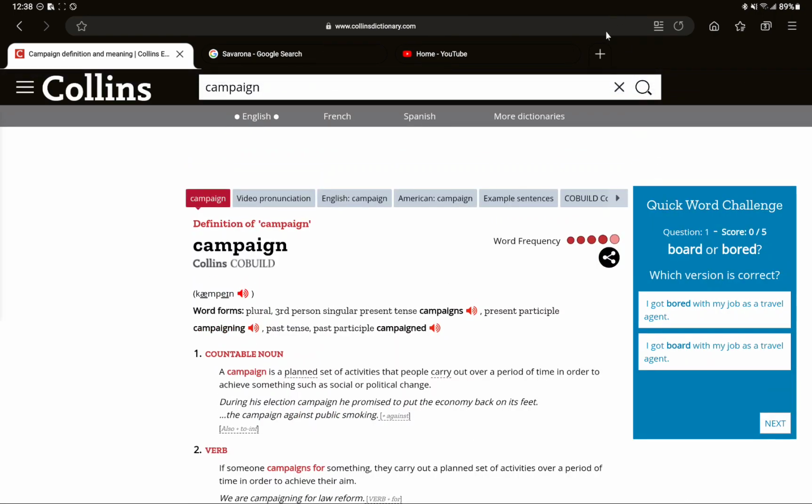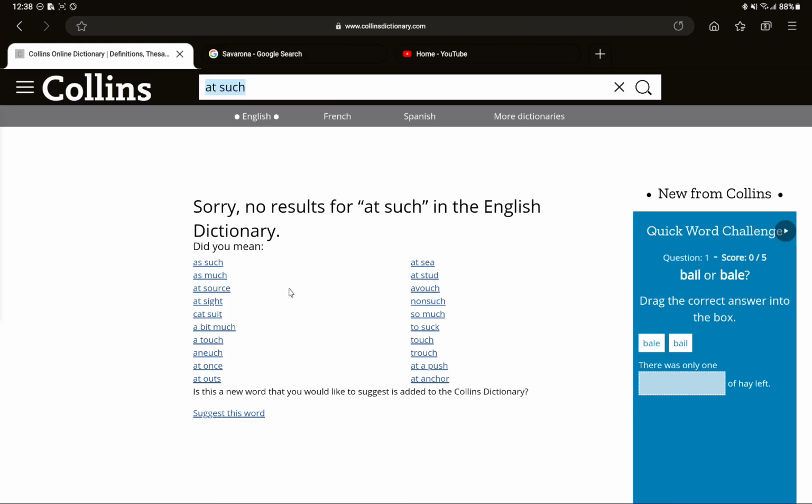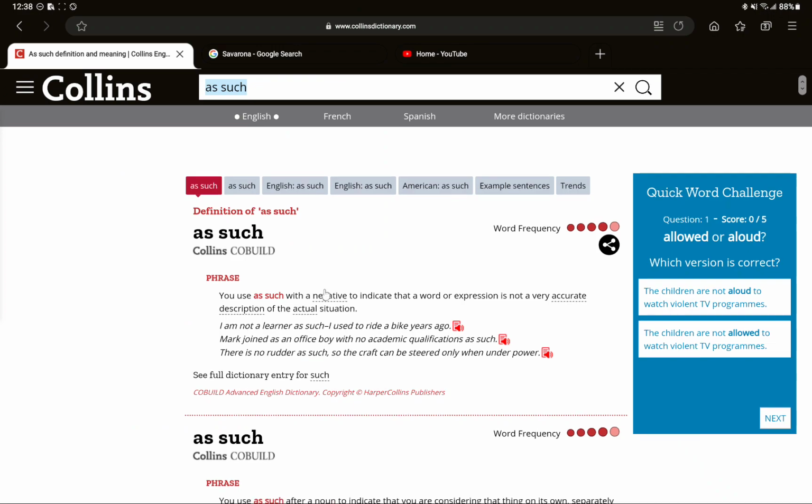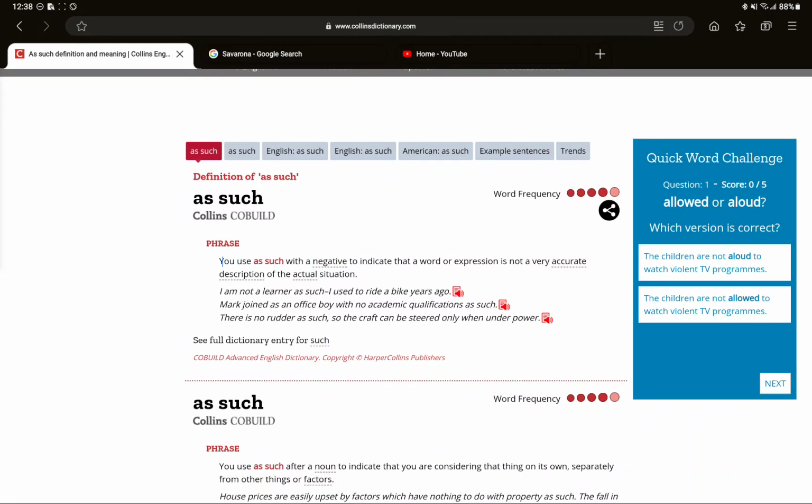Let's see what it means by as such. Use as such with a negative to indicate that a word or expression is not a very accurate description of the actual situation.